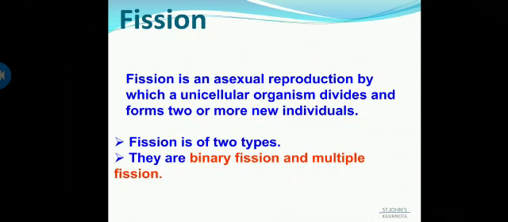Coming to fission, many single celled organisms like protozoa and bacteria just split into two identical halves during cell division, leading to the creation of new organisms. This is called fission. In biology, fission is the process of reproduction. Be clear that in chemistry also you will get this term, fission. There fission is the breaking of atoms, and here fission is related to reproduction. So it is the splitting of an organism into two daughter cells. That is fission here.